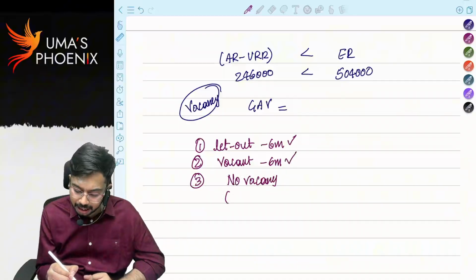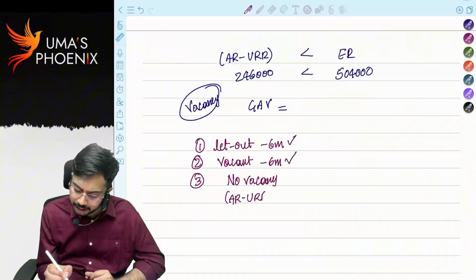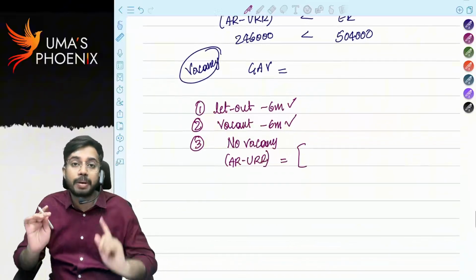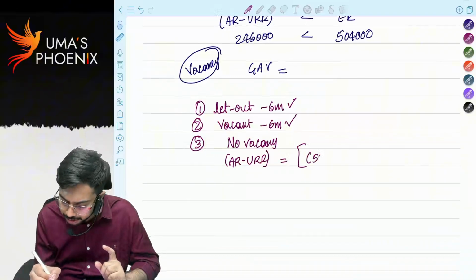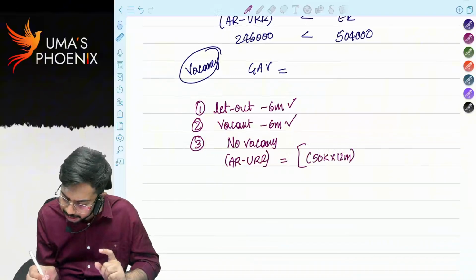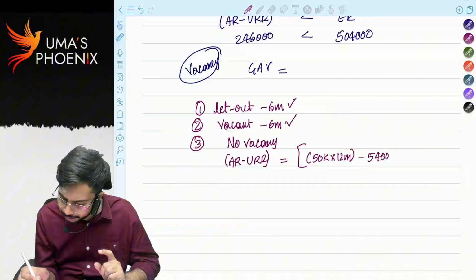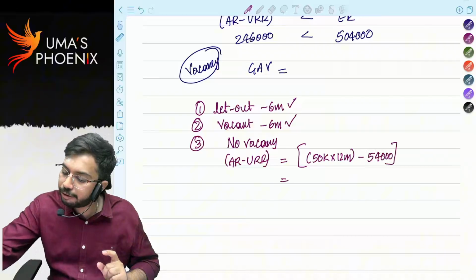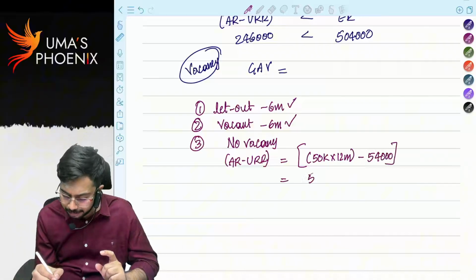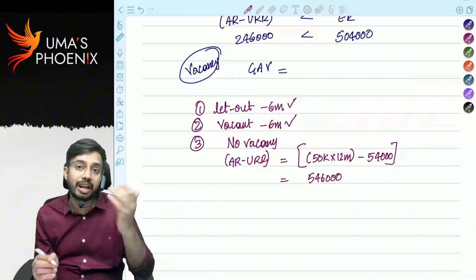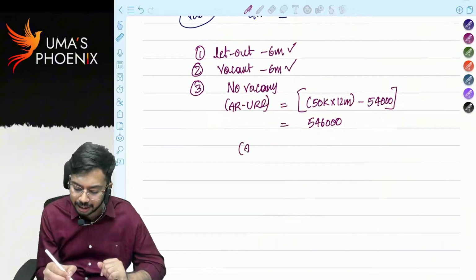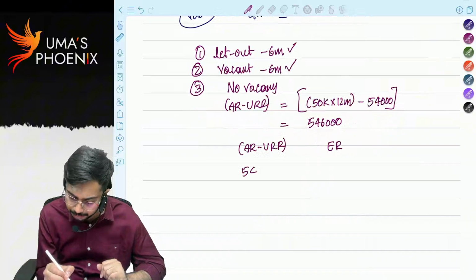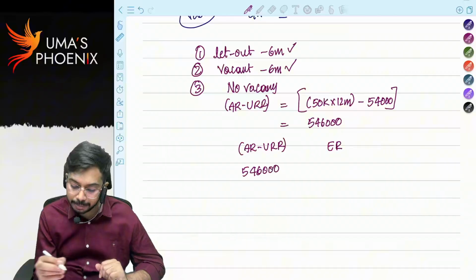If there is no vacancy, then what will be the scenario? If there is no vacancy, then actual rent minus unrealized rent. 50,000. If vacancy is not there, then for 12 months house property will be let out, right? So 50,000 into 12 months minus unrealized rent 54,000. How much it will be? 6 lakhs minus 54,000. It will be 5,46,000. If there is no vacancy, then let us compare actual rent minus unrealized rent with expected rent. Actual rent minus unrealized rent is 5,46,000.